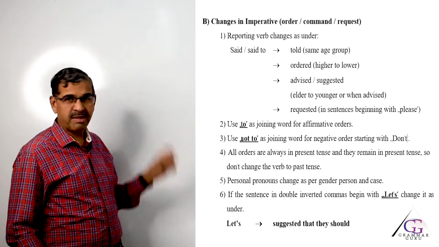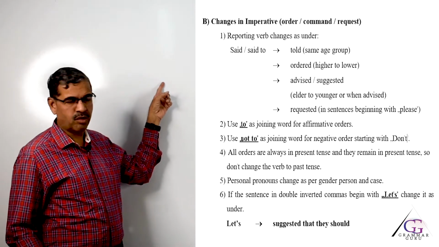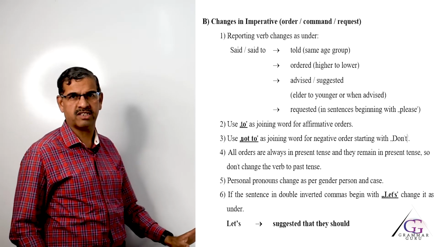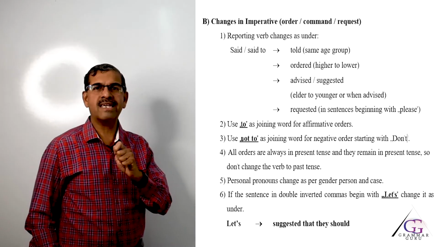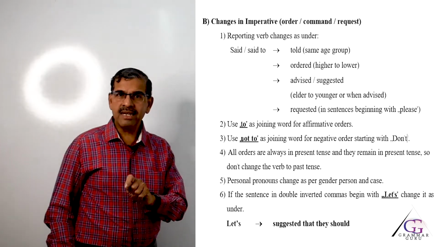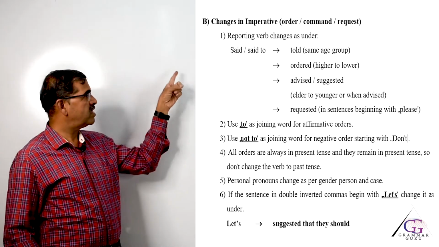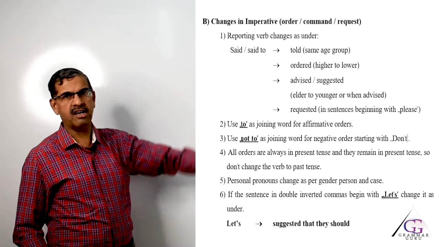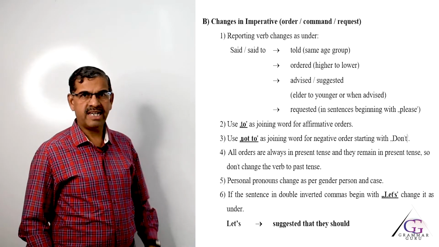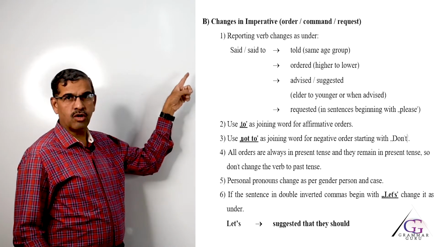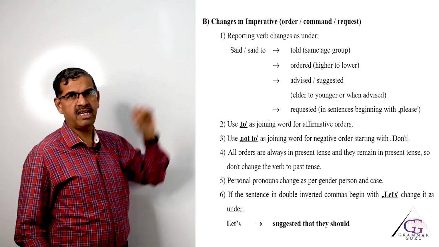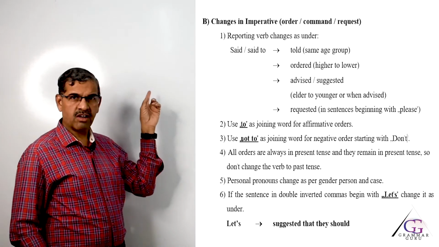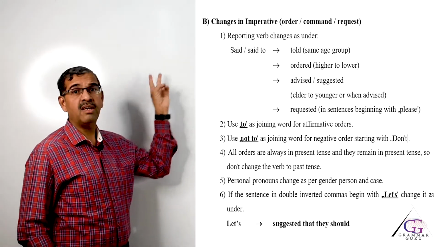So, let me quickly give you a recap of the rules. First change is in the reporting verb, second is about the joining word, and third is never change the verb to past tense. So, let us take one example of affirmative and one example of negative. The first example: policeman said, don't park your vehicle here. Now, this is imperative and this is a negative order. Policeman is a higher authority, so we can say policeman ordered.